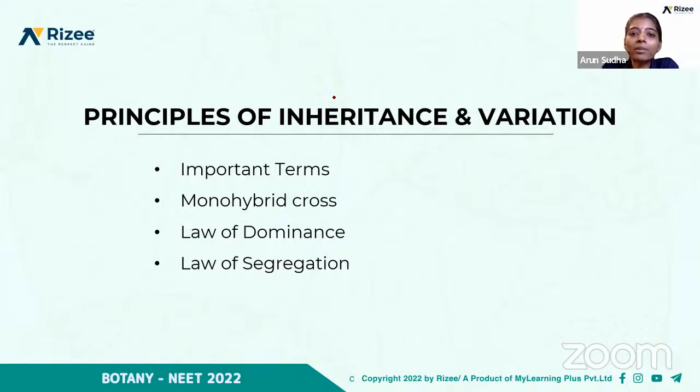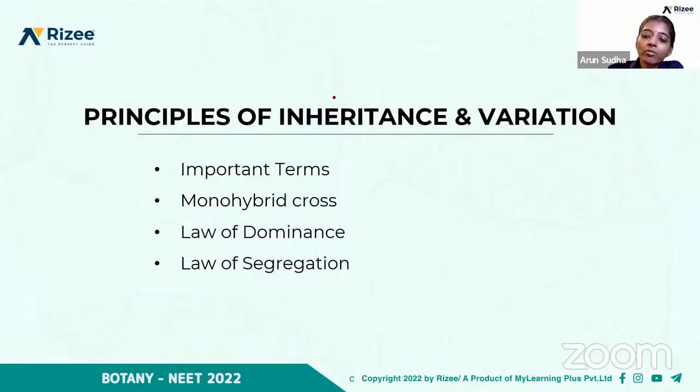So in this chapter, we'll study the important terms which are related to inheritance and variation, and also the monohybrid cross. In this class, we'll discuss the important terms, the monohybrid cross, and Mendel's laws of inheritance. Under that, the main laws are the law of dominance and the law of segregation, right? So these are the main topics that we are going to discuss today.